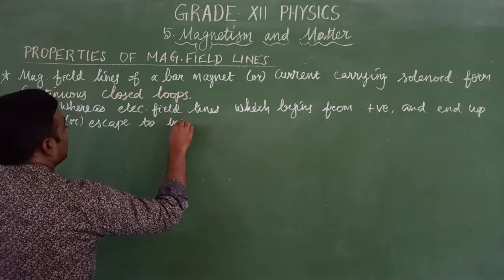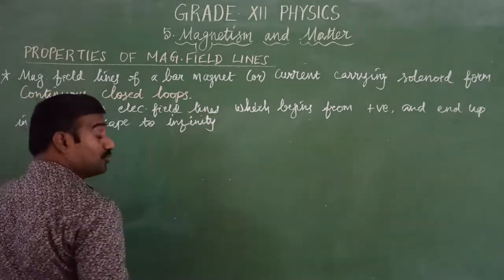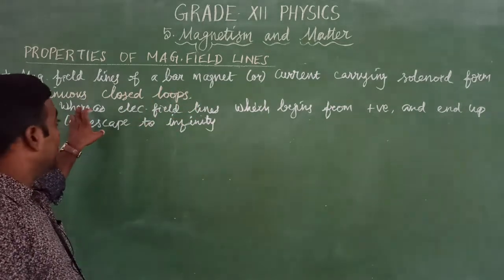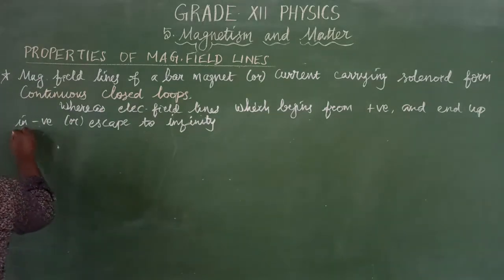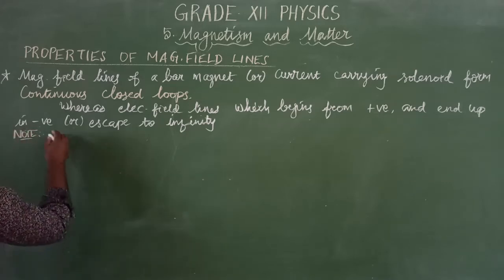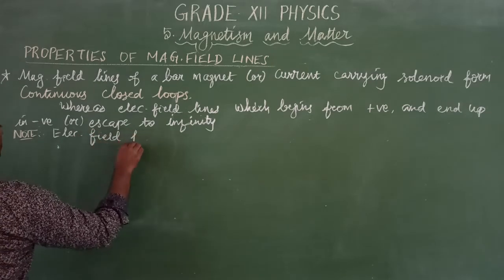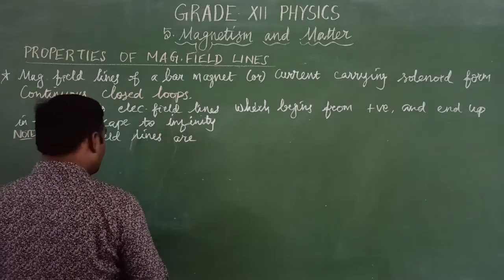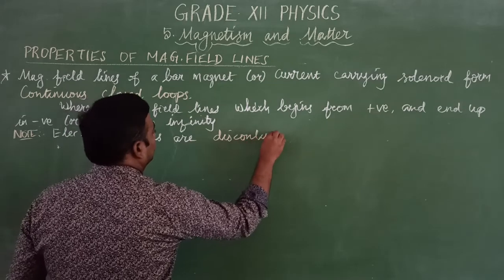We already saw this in the first lesson. And one more thing: magnetic field lines are continuous closed curves, but electric field lines are not continuous closed. So we should note the important point that electric field lines are discontinuous, not continuous loops.